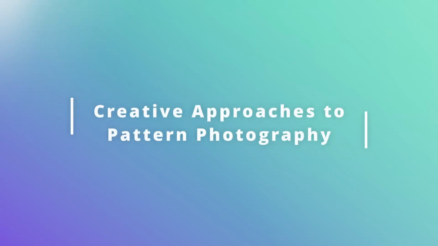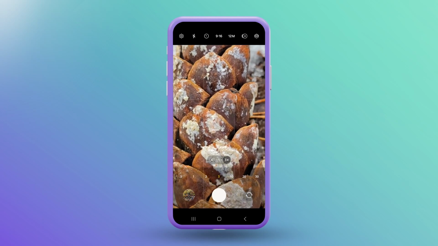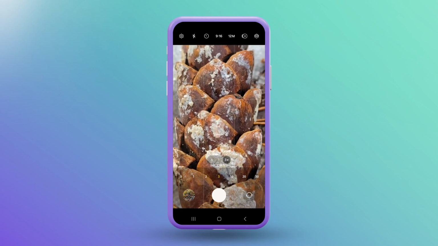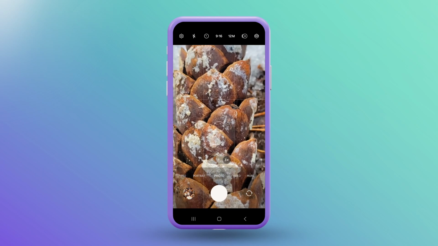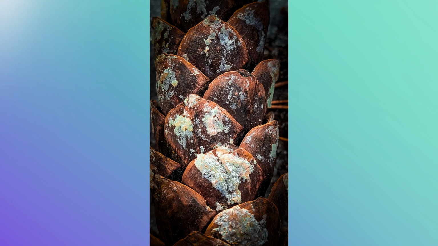In our journey through the art of pattern photography with smartphones, we zoom in, quite literally, to discover the beauty hidden in the details. By using the zoom feature on your phone, we can bring the intricate world of patterns just a little bit closer. When we photograph patterns up close, they elevate their role from just elements of the scene to becoming the subjects themselves. This close-up perspective allows us to appreciate the finer details that are often overlooked in these kinds of images.